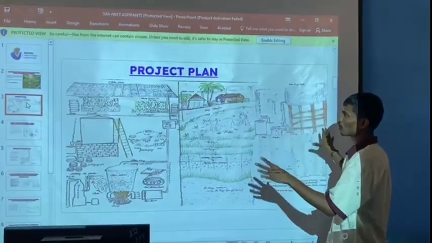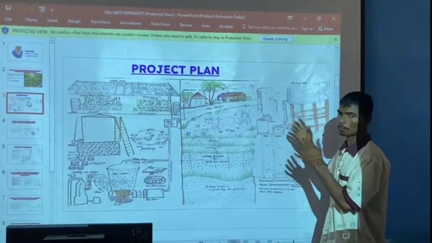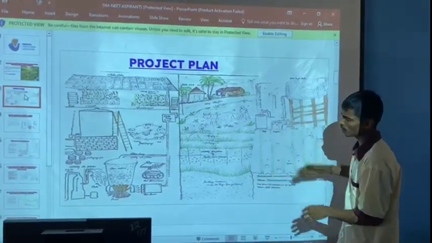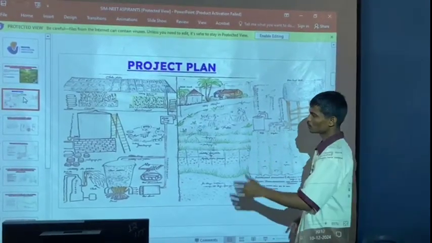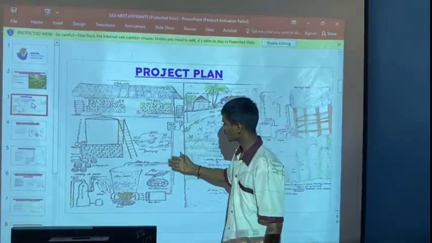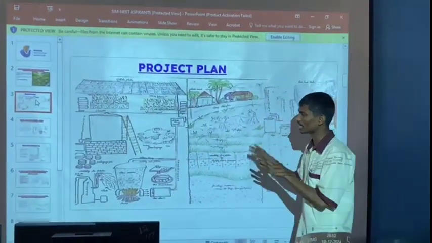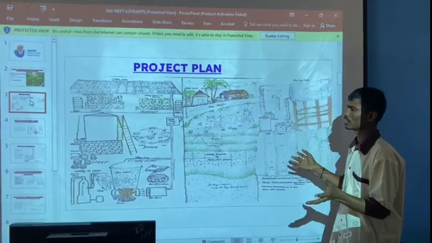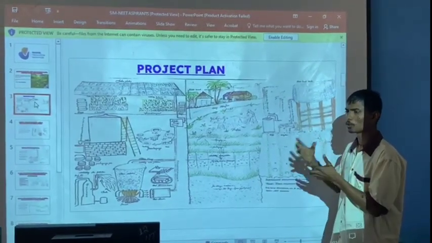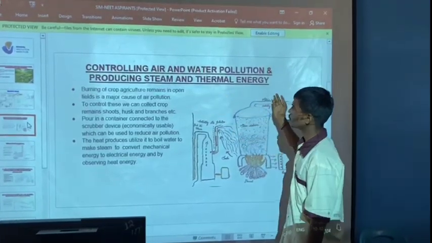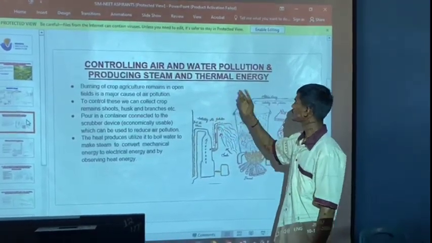This is the whole project, whatever we had done, and we are presenting the project plan to you. This is the overall plan. Here we used different types of energies, meaning renewable energies. By these energies we can easily gain more energy and produce more yield, while controlling air and water pollution and producing steam and thermal energy.